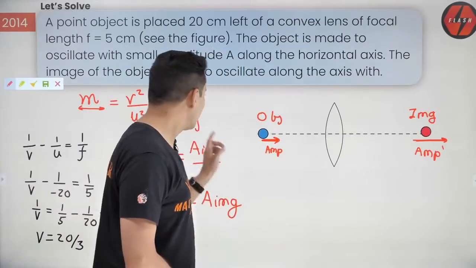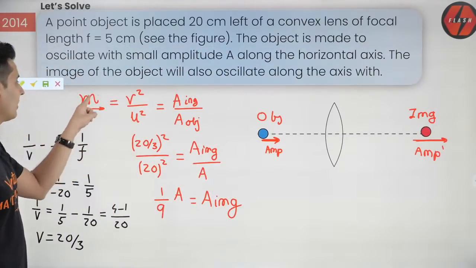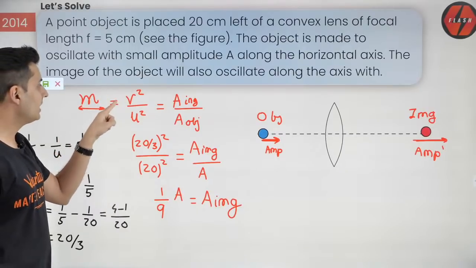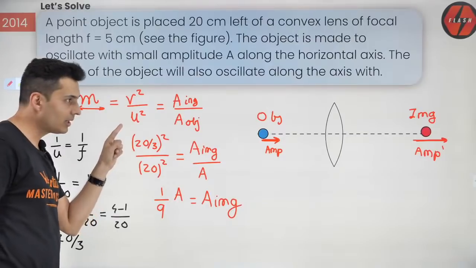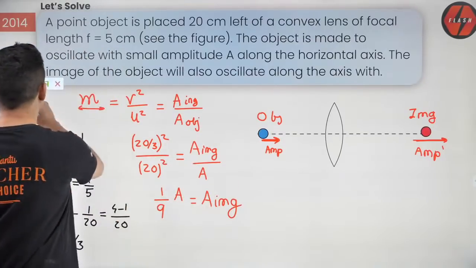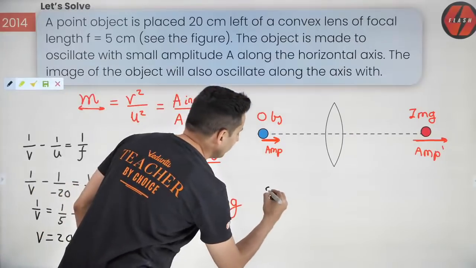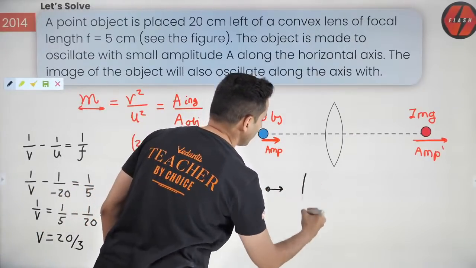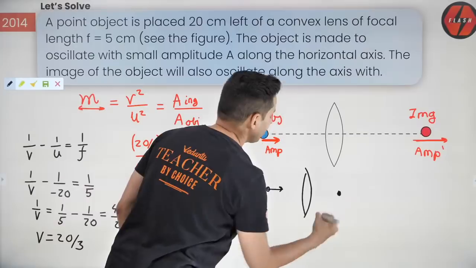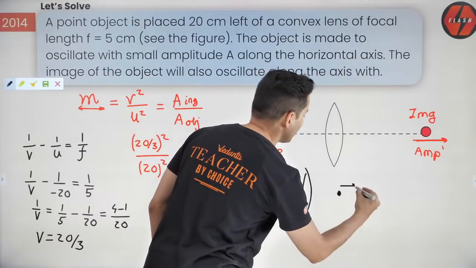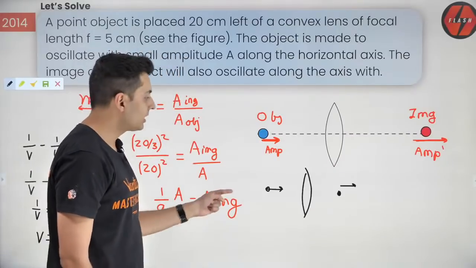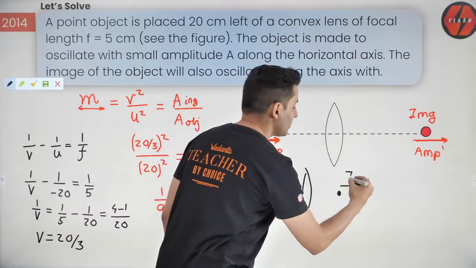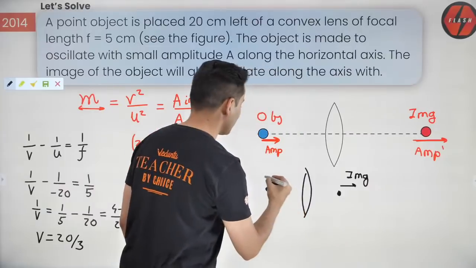So the thing is, this formula which you get, M longitudinal, understand this has positive sign because this will be V square by U square. So what it means is that if the object goes here, then what will happen is that the image will also go towards the same side. Understand, if object goes here, then image will also go towards the same side.